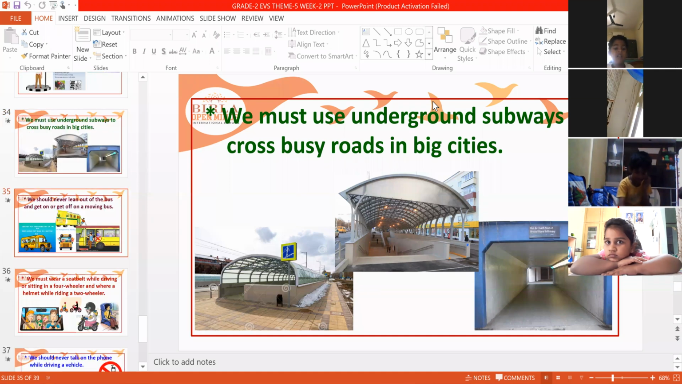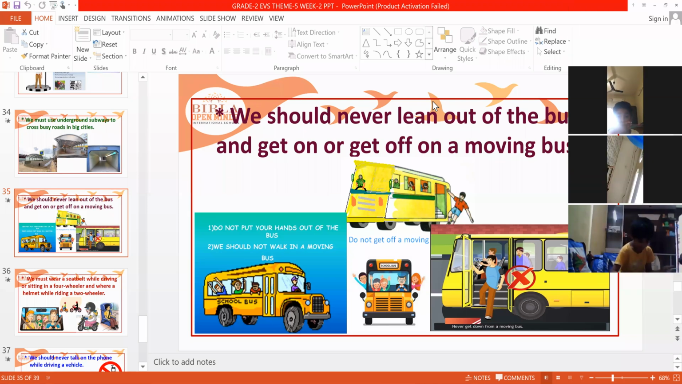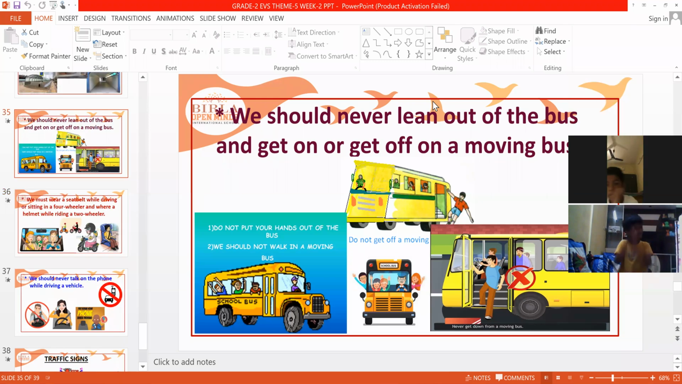Next, you should never lean out of the bus, or get out of or get on into a moving bus. Very, very dangerous thing, children. Whenever the bus is moving, you should not put your hands outside. You should not put your head outside. You should not get down from a moving bus, or climb or get into a moving bus. You should be very careful while you are entering the bus or getting down from the bus.